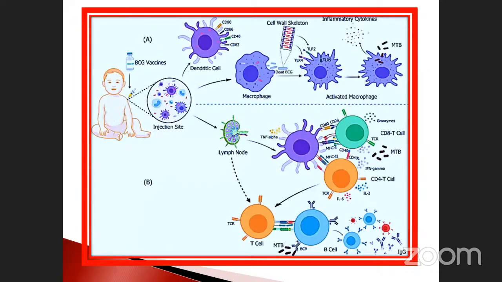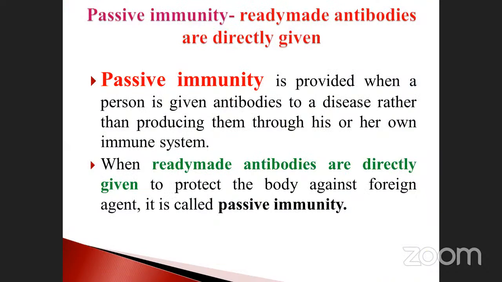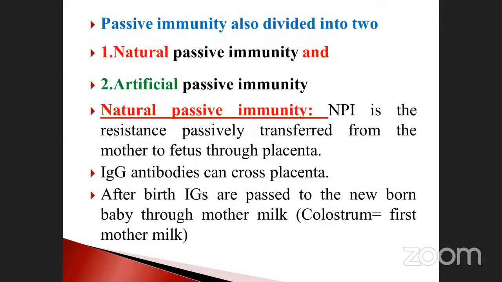Okay, that is active immunity. And the second major type is passive immunity. That also we already discussed. Ready-made antibodies are directly given to protect the body against a foreign agent. It is called passive immunity, isn't it? And passive immunity is also further divided into two types: natural passive immunity and artificial passive immunity.